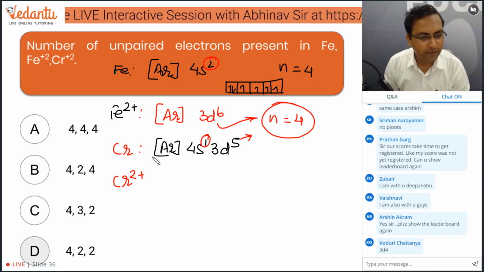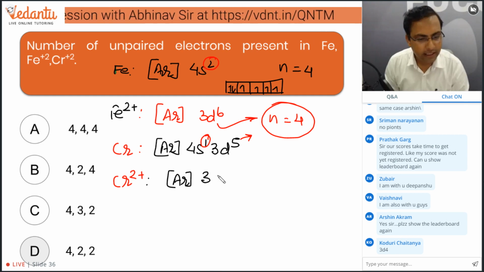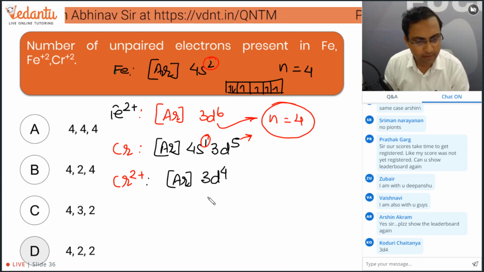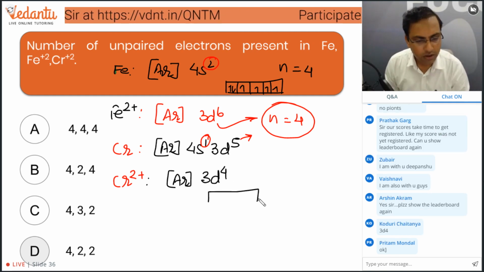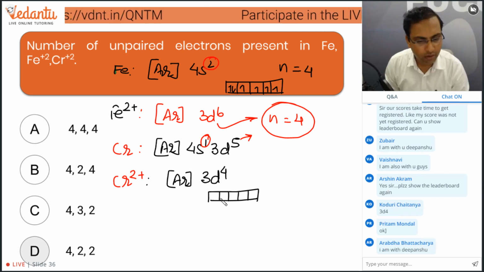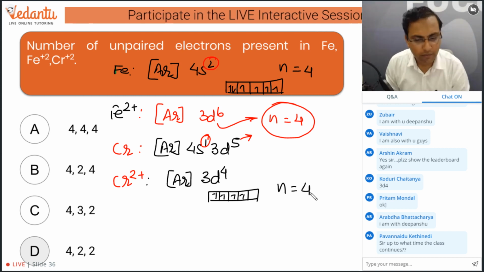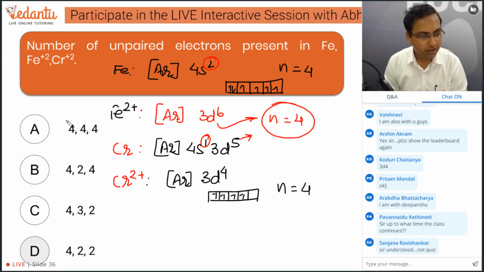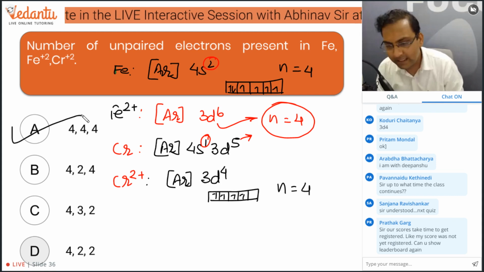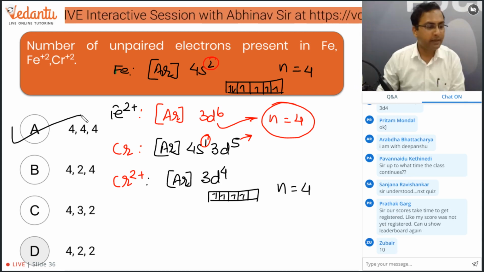So what will be the configuration? The configuration will be argon 3d4. So 1 2 3 4. Yes, we again have the number of unpaired electrons as 4. So this is the correct answer. All of them have the same number of unpaired electrons.